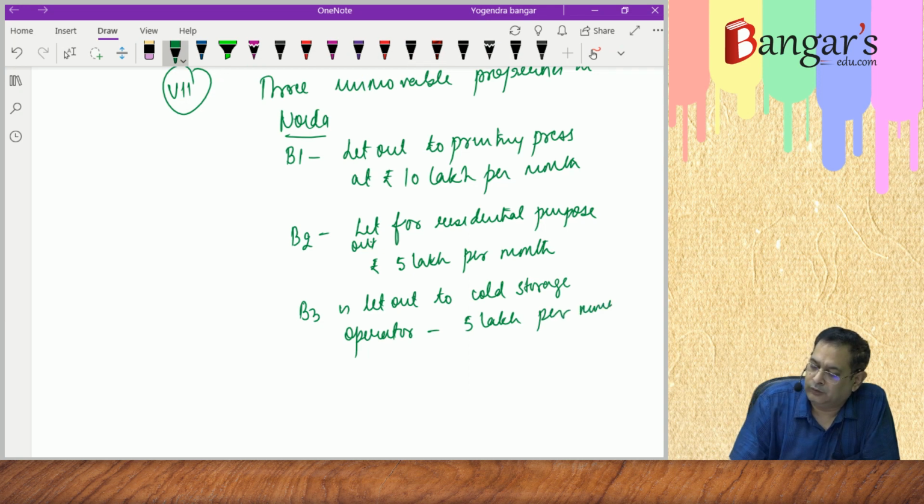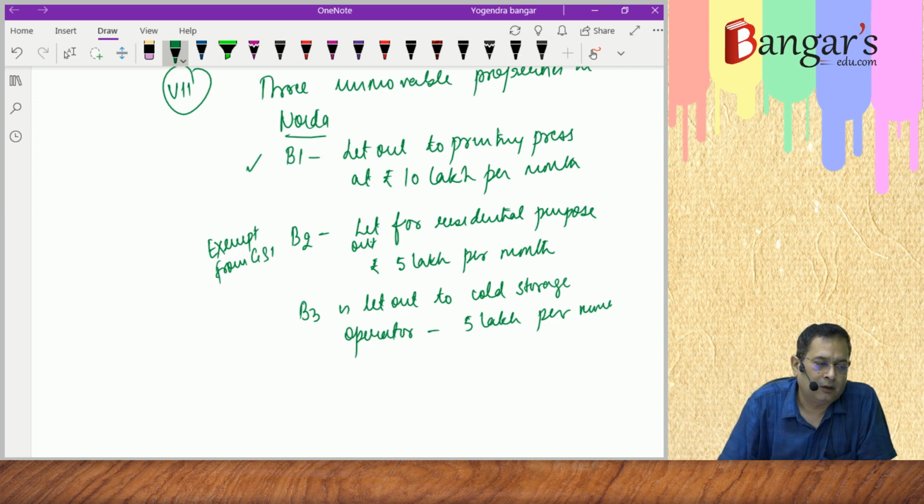Now this will be chargeable to GST. This will be basically exempt from GST. As you already discussed in the exemption chapter, if a residential dwelling is let out for residential purposes, then in that circumstance it will be exempt.